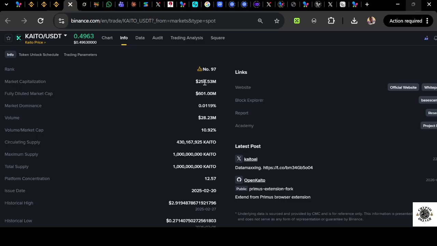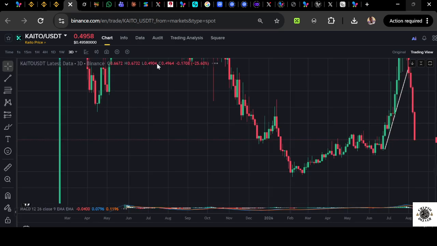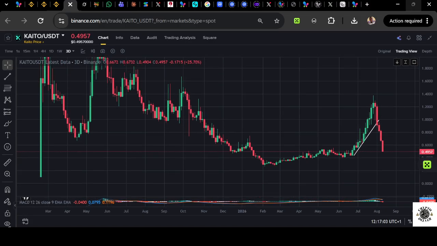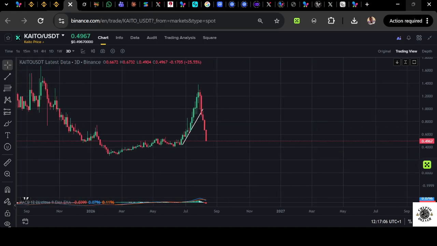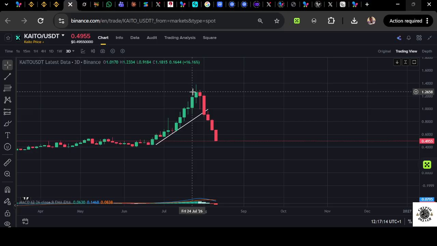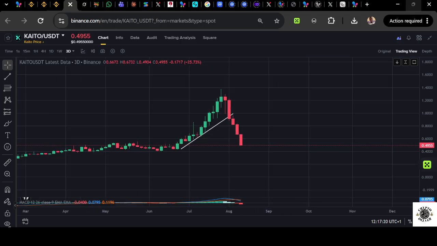Now, around 2 weeks ago there was an unlock that happened. A very massive amount of Kaito was unlocked, and you can see what happened on the chart. From that point, Kaito dumped very massively, and it affected the price. So you should also make sure that you pay attention to market capitalization whenever you want to buy crypto. This coin dumped all the way from this point to this point because there was an unlocking. People that bought at this point, when the tokens were unlocked, it saturated the token, and that was the dump.